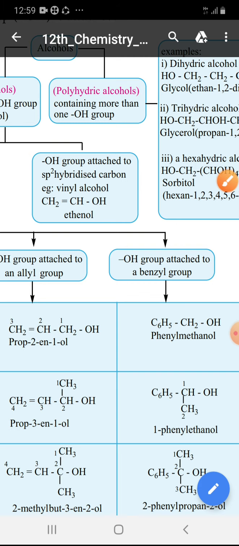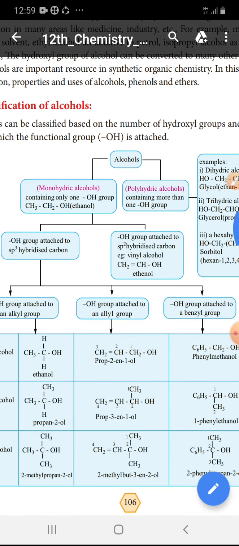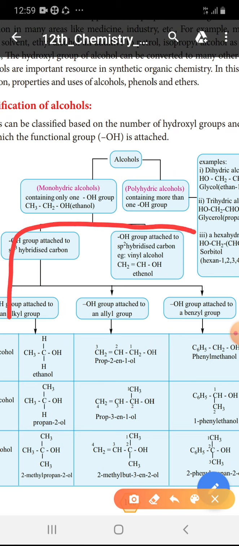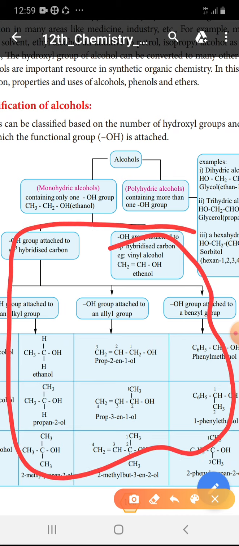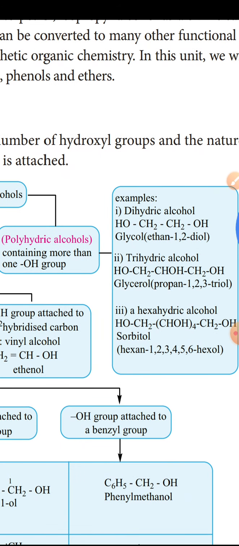Okay, next, these are all monohydric. Why are we saying this one is monohydric? All these groups contain only one OH. Next, polyhydric alcohol. Polyhydric means it contains more than one OH group, so it is further classified into dihydric, trihydric, polyhydric. Polyhydric means sorbitol. One by one we will discuss.